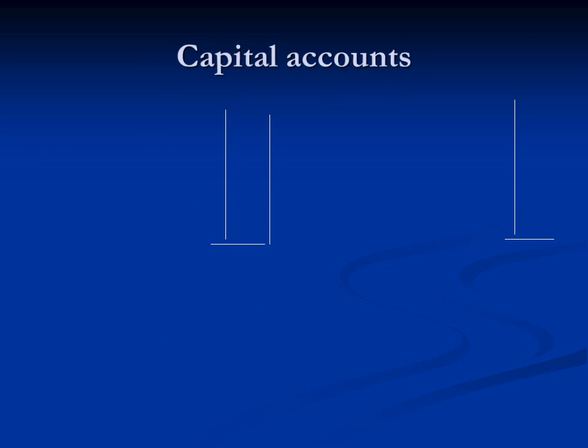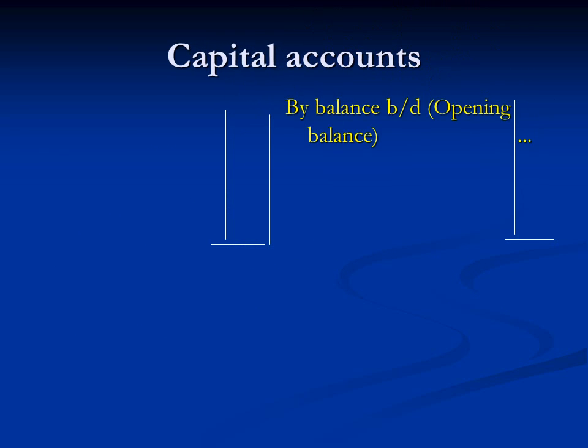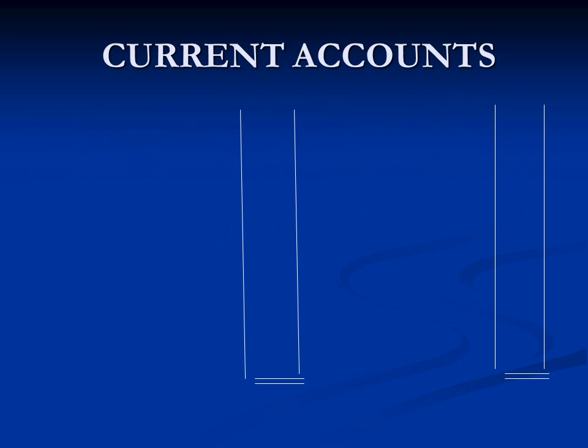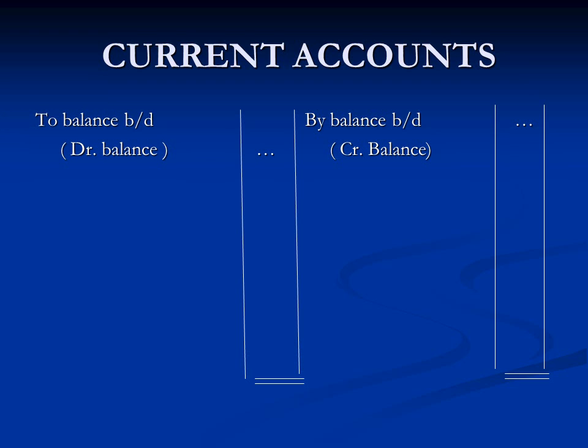Let's understand how the capital account will look. This is the balance brought down, which is the opening balance, additional capital introduced during the year, and capital withdrawn, and the balance is carried down. Therefore, brought down and carried down changes only with capital introduced or capital withdrawn. All adjustments will be reflected in the current account. So if the current account has a balance given in the question, balance brought down, which is a credit balance, it is shown on the credit side, and if it is a debit balance, it is brought on the debit side.